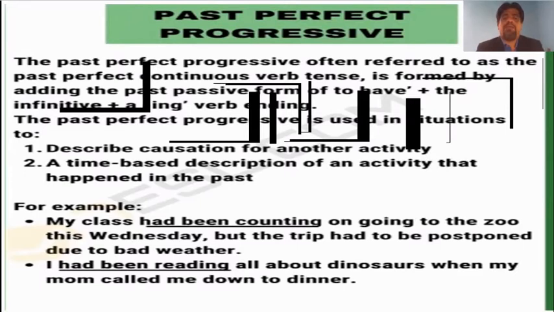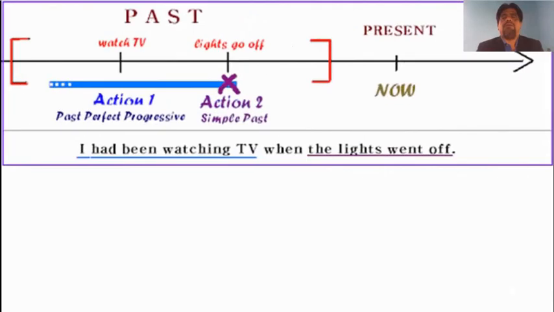I had been reading all about dinosaurs when my mom called me down to dinner. So from one particular moment to another particular moment, I had been reading. And it was at that time my mom called me for dinner. That action happened only for a couple of seconds.